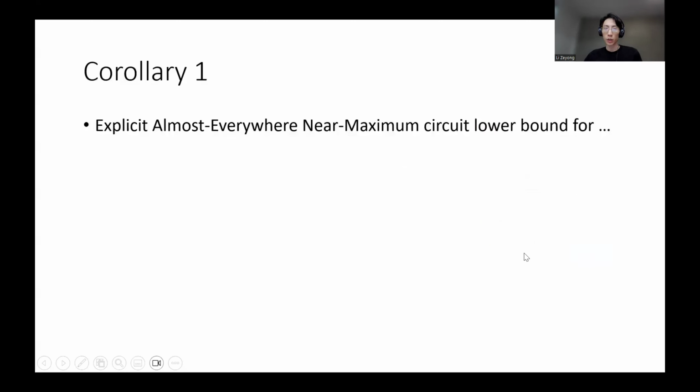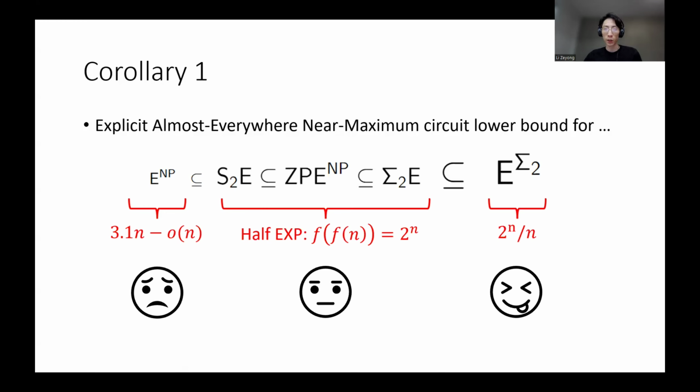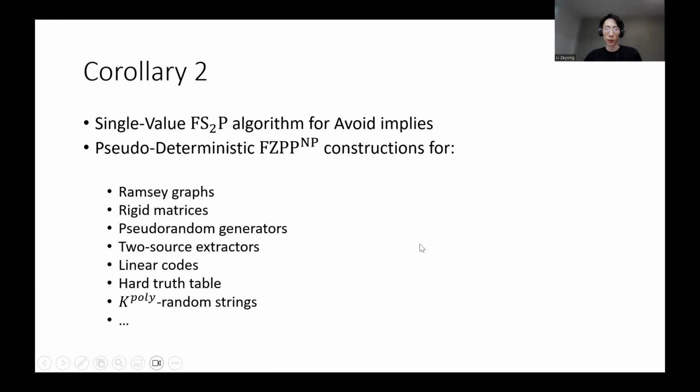So let me conclude with a few corollaries of our results. Using the algorithm that solves range avoidance, we are going to prove explicit circuit lower bounds for these classes in the middle. And moreover, we also obtain pseudo-deterministic constructions by making use of an NP oracle for all these important combinatorial objects. And that's all I have.